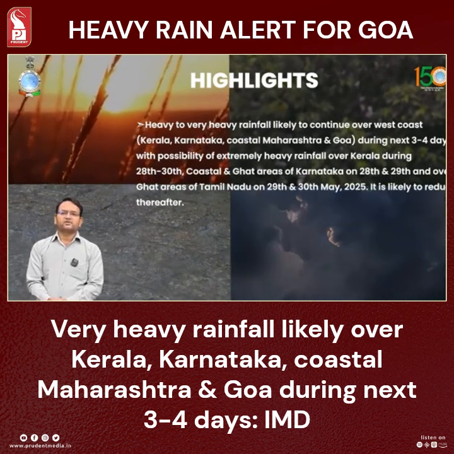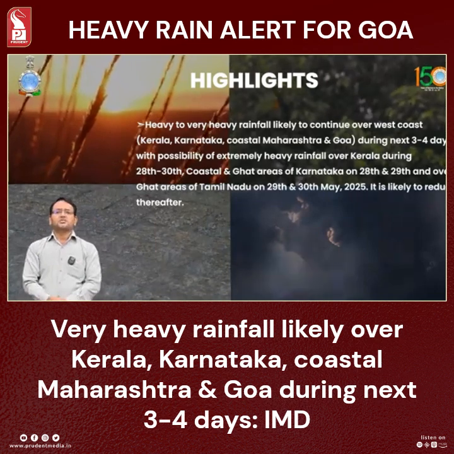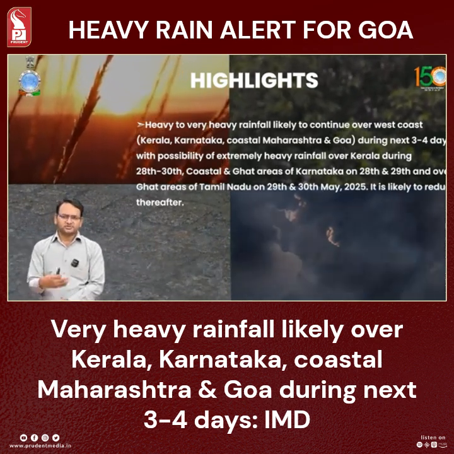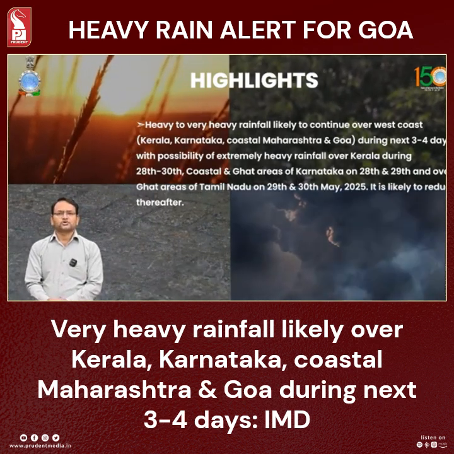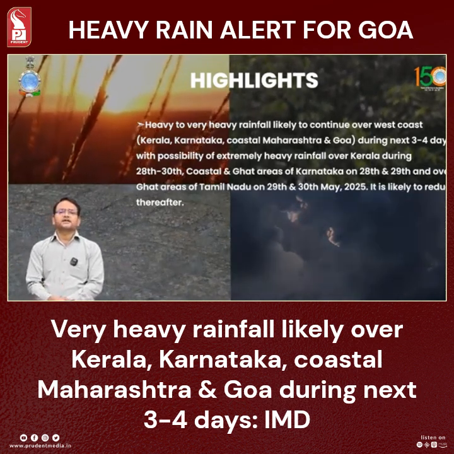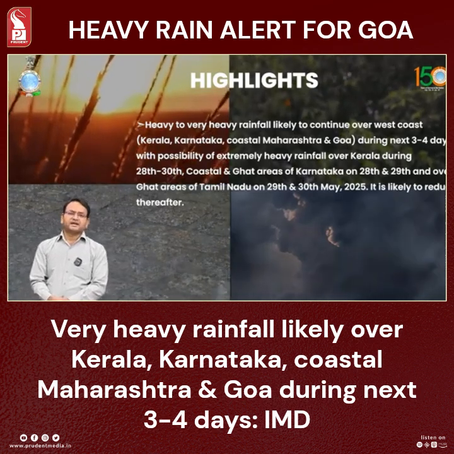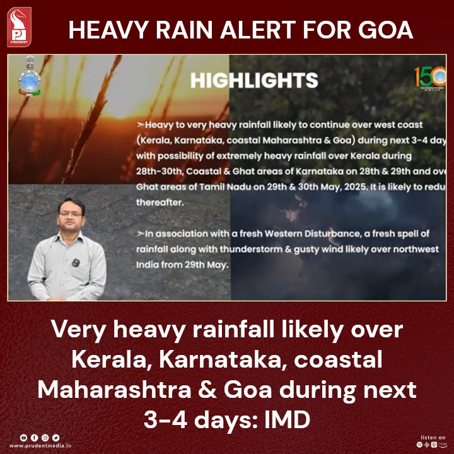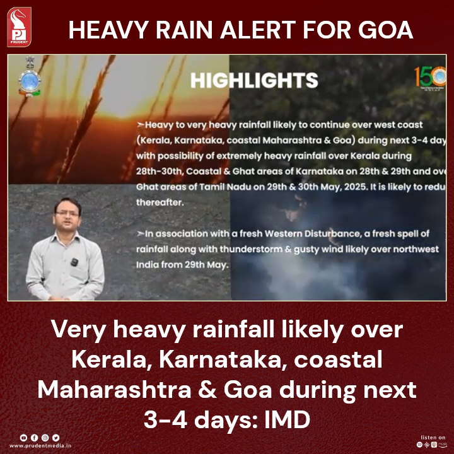Heavy to very heavy rainfall is likely to continue over the west coast of India, including Kerala, Karnataka coast, Maharashtra and Goa coast, during the next 3 to 4 days. And there is a possibility of extremely heavy rainfall over Kerala in the next 2 to 3 days, coastal and Ghat areas of Karnataka in the next 2 days, and Ghat areas of Tamil Nadu on 29th and 30th. And it is likely to reduce thereafter. And as we mentioned, a fresh WD is about to impact northwest India from 29th May.